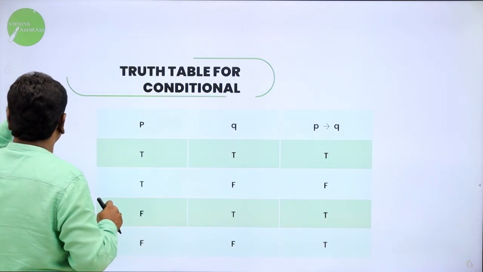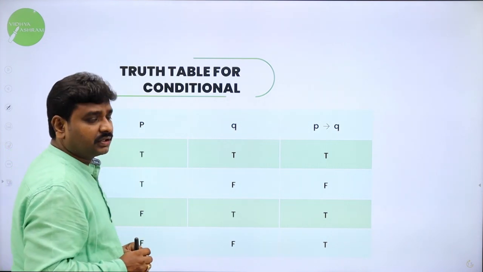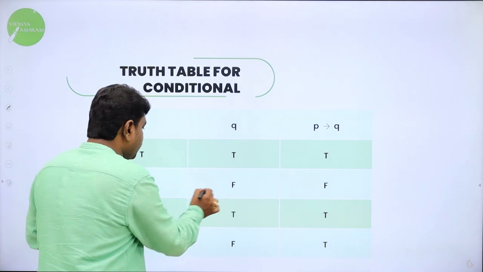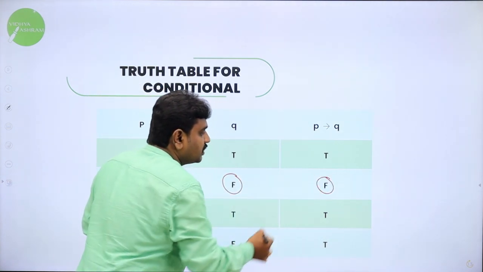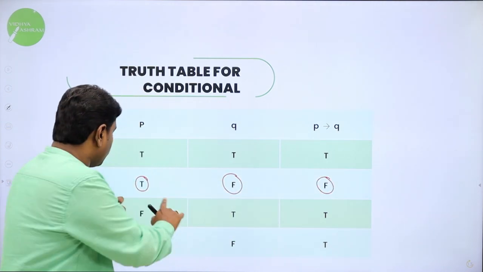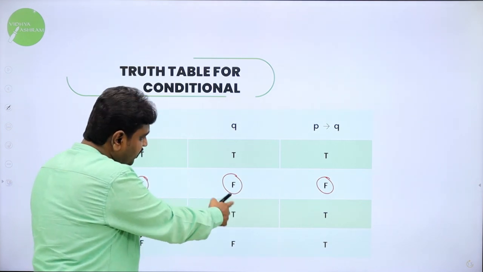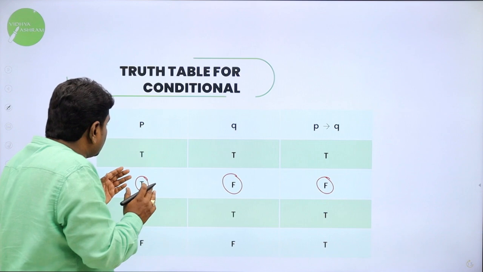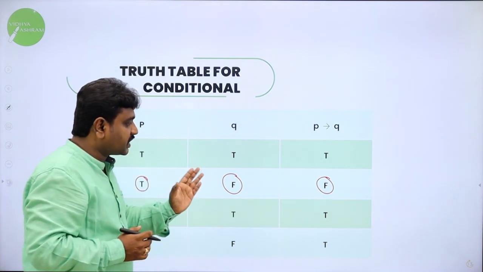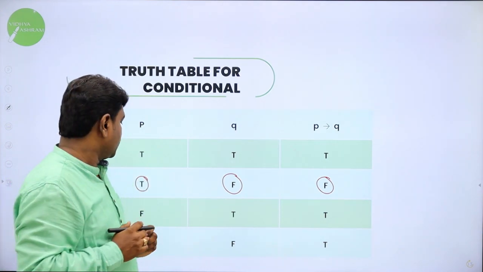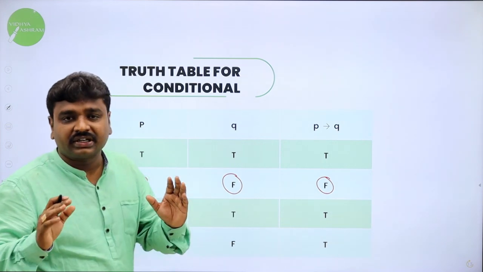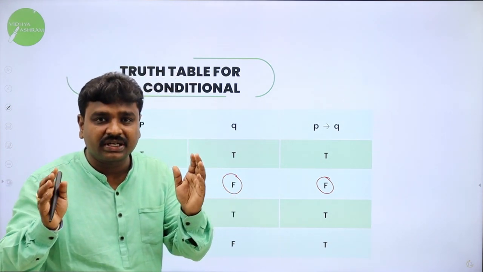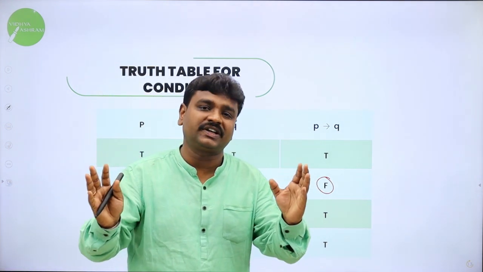Now coming to the concept. So truth table. True true is true. True false: see, first one is true and second one is false, so result is false. Remaining all other cases it is true. False implies true: first one false and second one true, it is still true. Both false, still true. So conclusion is simple. First one true, second one false, result is false. And remaining all the other cases it is true.